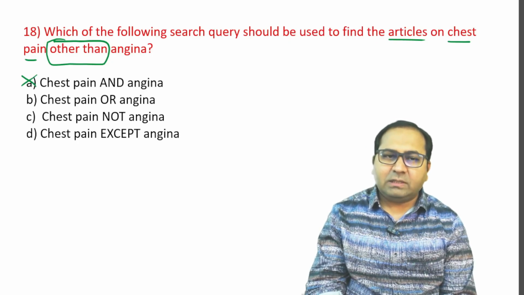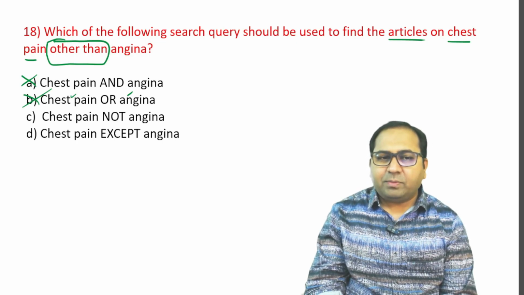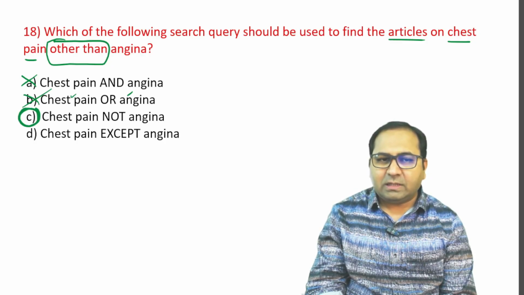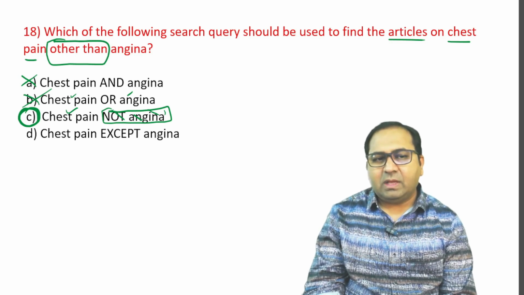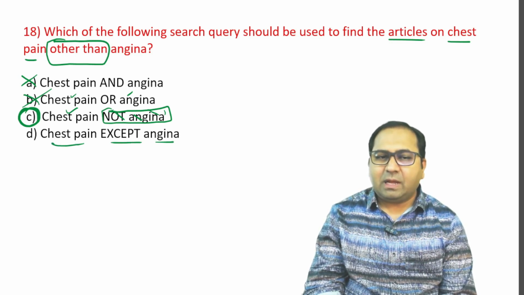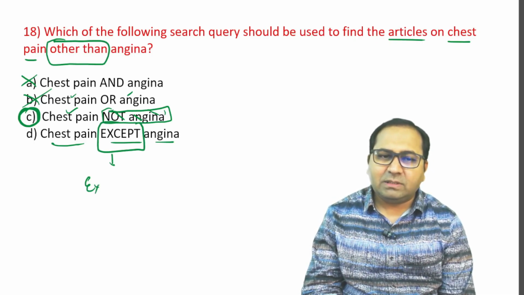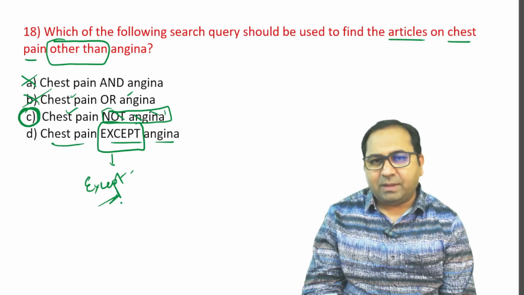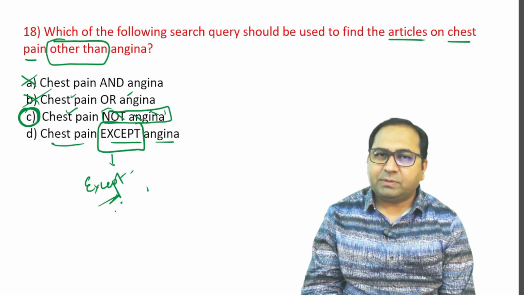If you take chest pain or angina, then it will show all the articles pertaining to chest pain and also the angina. So therefore even this is not the answer. But if you take option C, that is chest pain not angina, it will give only chest pain and not angina. So this is other than angina. So therefore option C is the answer for our question. Also chest pain except angina, yes, it can be taken, but the word except is not involved in the Boolean system. The meaning may be the same, but the term except is not present. So therefore the answer for our question is option C.